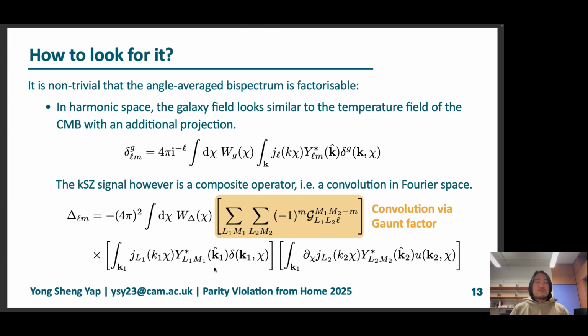So can we do this for the kSZ galaxy bispectrum? It is not actually that trivial. It is actually very non-trivial. In harmonic space, the galaxy fields are fine because they look similar to the temperature field of the CMB, just with an additional projection around the line of sight. The kSZ signal, however, is proportional to the momentum operator, which is a composite operator, which means that in Fourier space, it is a convolution. In harmonic space, this is basically parameterized by a Gaunt factor, which looks something like this.